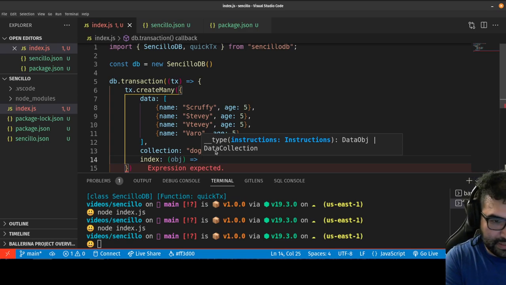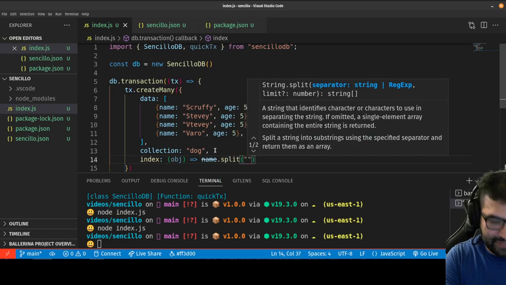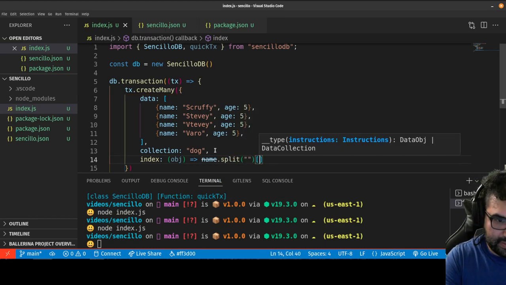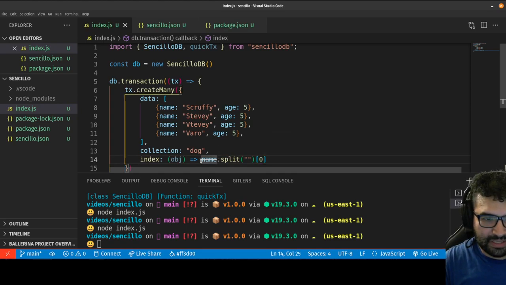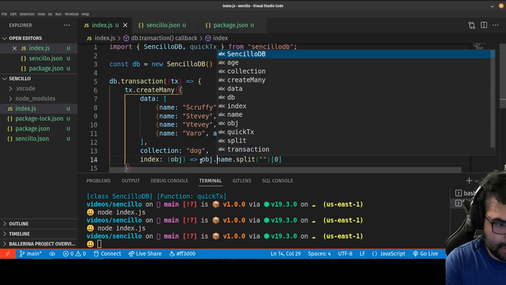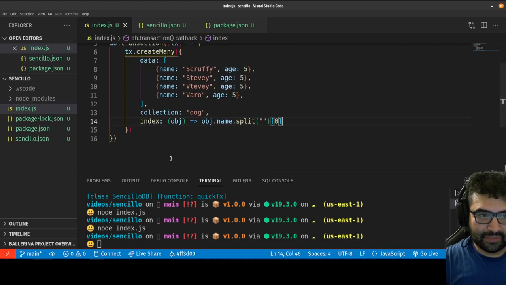So return name.split, and we'll split it by every character. And I just want the first character, 0. So it should be obj.name.split. I'm just returning the first letter of the name, and then it'll index them based on that. So let's watch what happens.